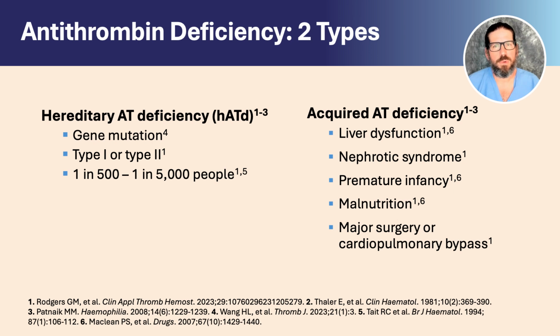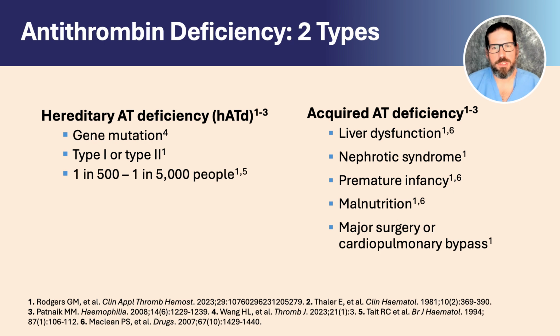conditions. Hereditary antithrombin deficiency is caused by a gene mutation and can be distinguished as either type 1 or type 2. Type 1 occurs when the protein is normal, but not enough is produced. Type 2 occurs when the antithrombin protein concentration is normal, but its function is abnormal. The true prevalence of hereditary antithrombin deficiency is difficult to determine given its heterogeneous presentation. Therefore, the condition is often underdiagnosed. Prevalence estimates of hereditary antithrombin deficiency range from 1 in 500 to 1 in 5,000 people in the general population.